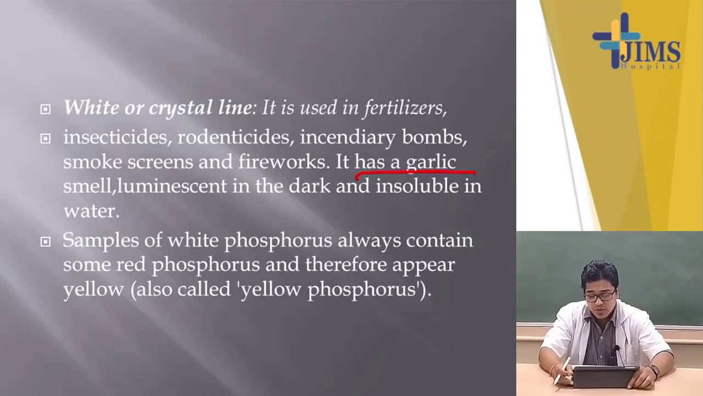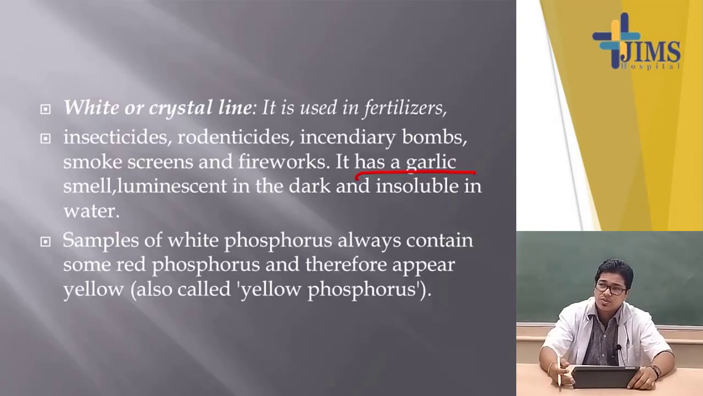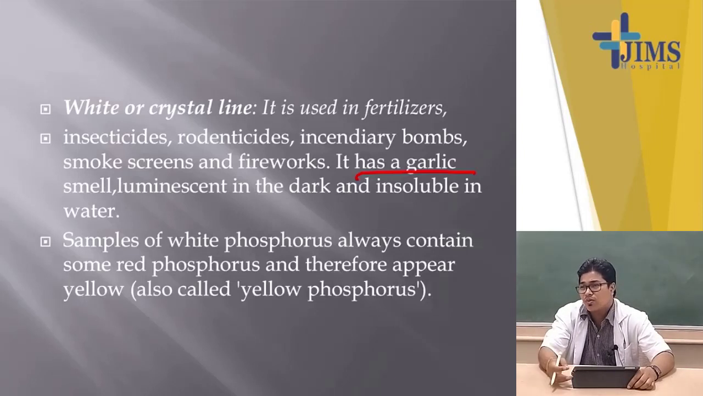Samples of white phosphorus always contain some red phosphorus and therefore appear yellow when burned. When white phosphorus is burned, some portion is transformed into yellow phosphorus, which is less toxic. Because it is inflammable in atmospheric air, it should be kept in a dark place, in a bottle containing kerosene. Remember the explanatory question: why is phosphorus kept in a kerosene-containing bottle? Because of these things: these are inflammable substances.